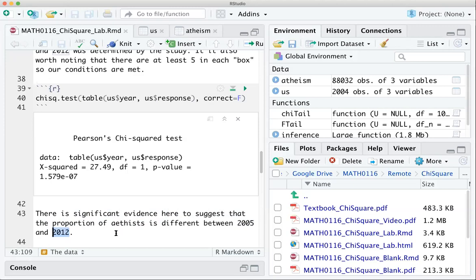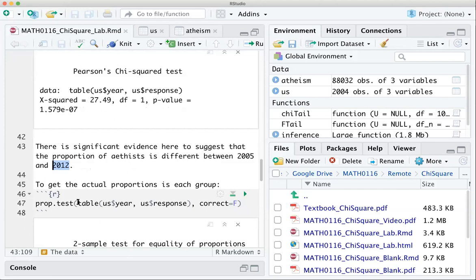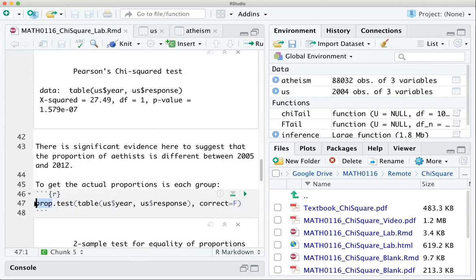What we might be interested in particular is looking at what those proportions are, and is the proportion going up or going down? So to get the actual proportions, I'm going to recommend that you use very similar code to before, but rather than chi-square.test, we're going to do prop.test. This stays the same, the table command and then the correction factor.